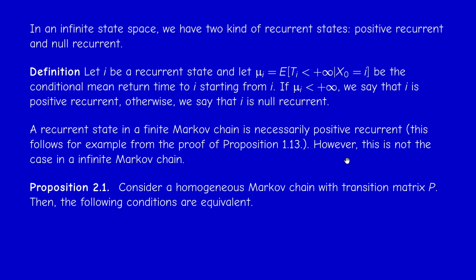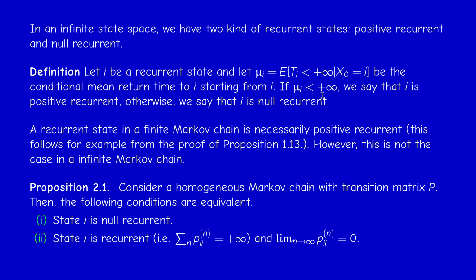Now, the first result about Markov chains on infinite state spaces is the following: there is an equivalence between the fact that state i is null recurrent, so mu_i is plus infinity, and the fact that it is recurrent, which means that this series is divergent, as we saw in chapter 1, and however, the general term tends to 0.